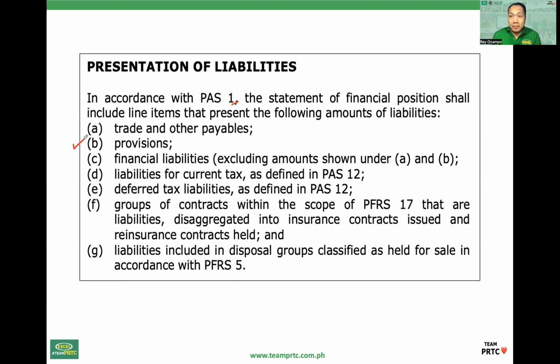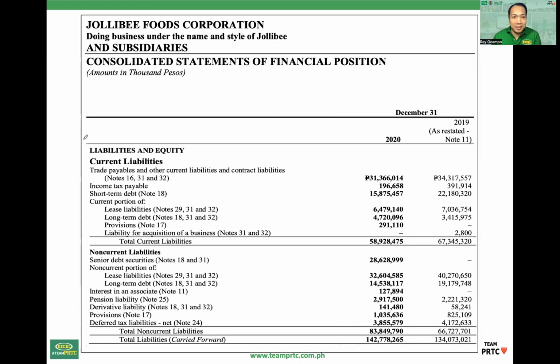Depende sa settlement, it can be current, non-current. Example, si Jollibee, nag-present siya ng provisions, current, non-current. So again, ang provisions, pag pinresent yan on the face of the statement of financial position, line item. Depende sa settlement, current, non-current.